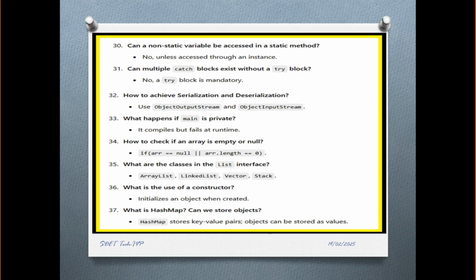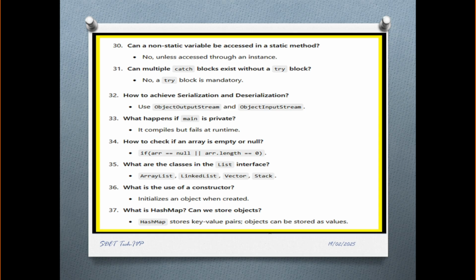How to check if an array is empty or null? In that case, we can use an if condition. In the if, we have to provide array equals null, and check whether the length is equal to 0 or not. What are the classes in the List interface? The classes in the List interface are ArrayList, LinkedList, Vector, and Stack. What is the use of a constructor? To initialize an object when it is created.